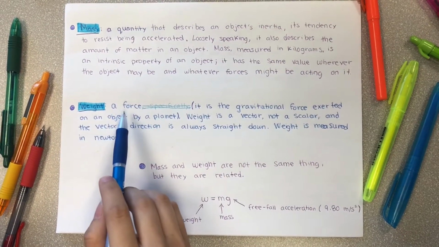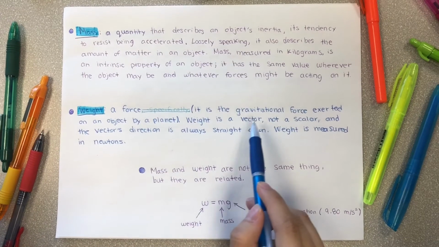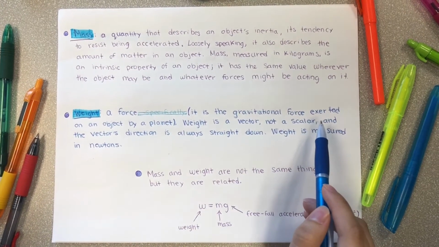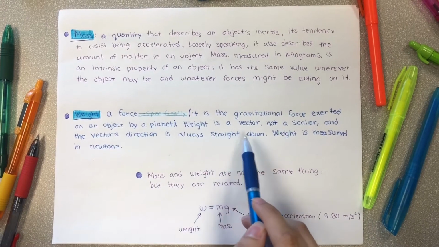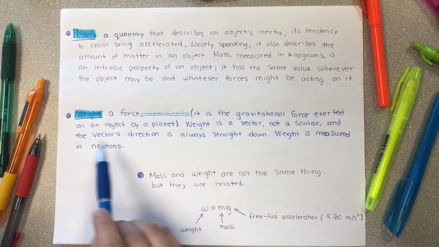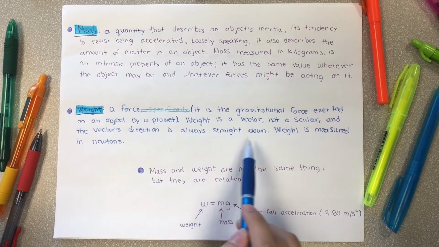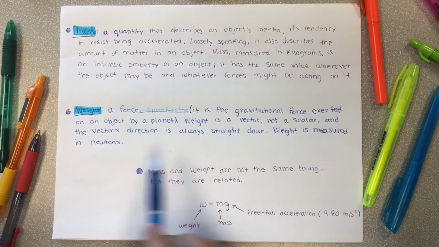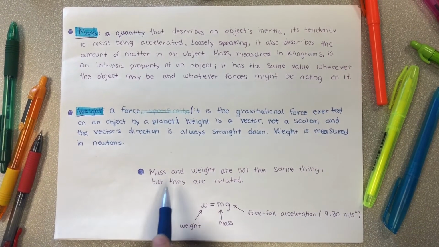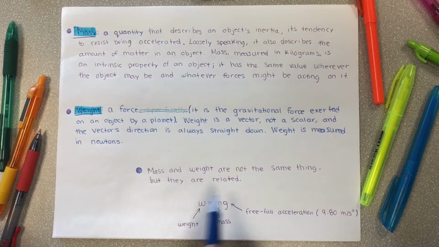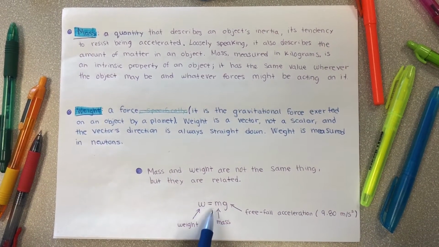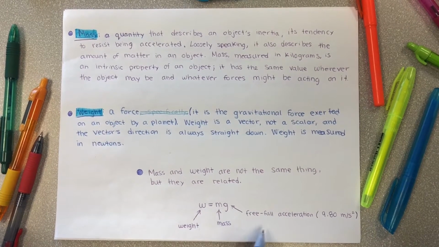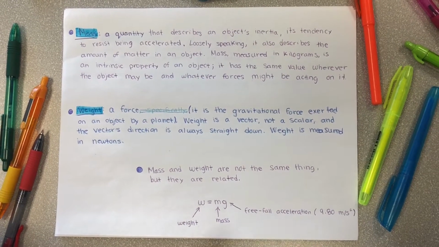Weight. It is a force, but specifically it is a gravitational force exerted on an object by a planet. Weight is a vector, not a scalar, and the vector's direction is always straight down. Weight is measured in newtons. Mass and weight are not the same thing, but they are related. This is the weight variable, this is the mass variable, and this is the free fall acceleration.